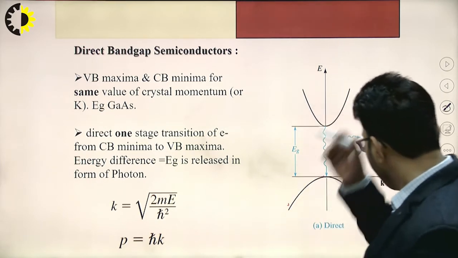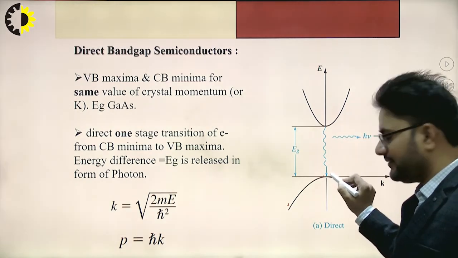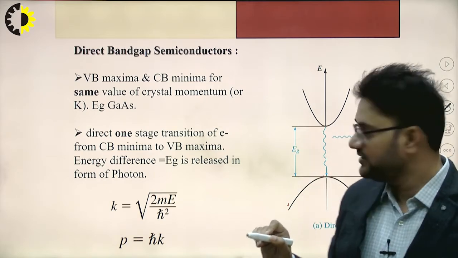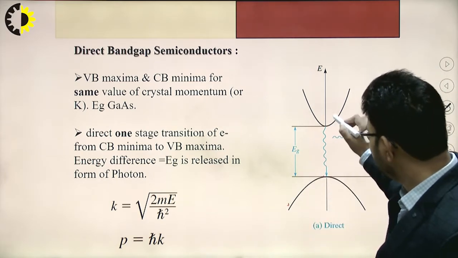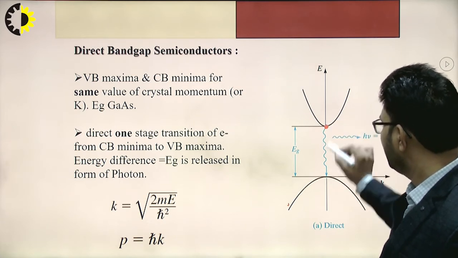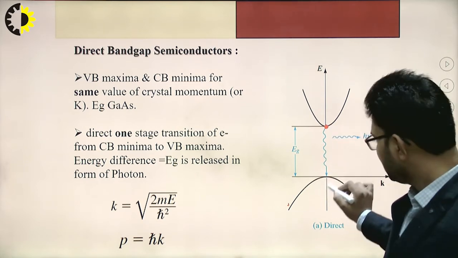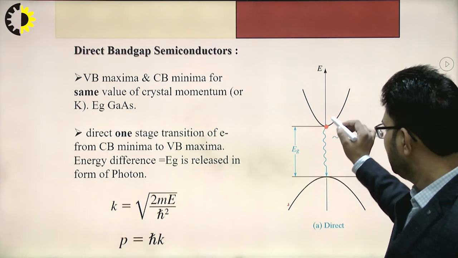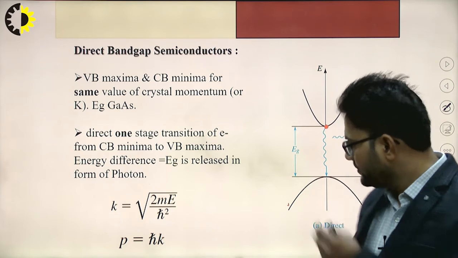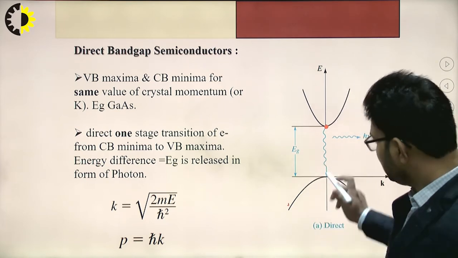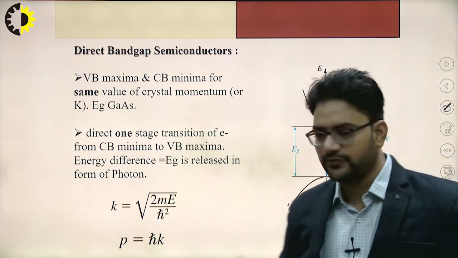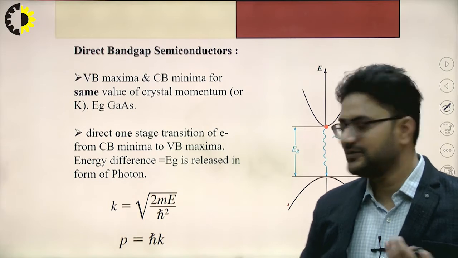And if this valence band maxima is lying just below the conduction band minima, there will be one stage transition of the electron from the conduction band minima towards the valence band maxima.